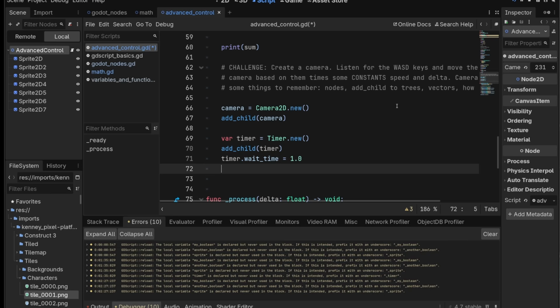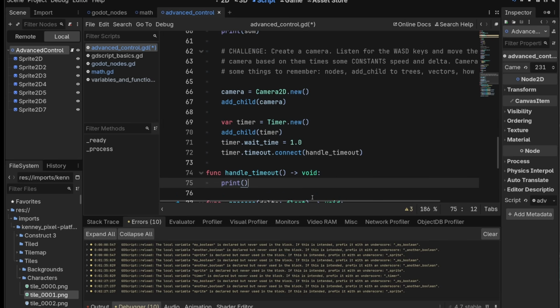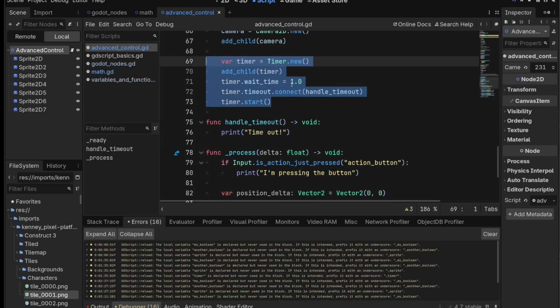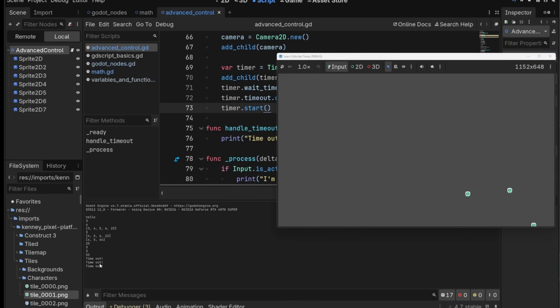And then we will do timer dot timeout. This is a signal, and signals are kind of a complicated idea in Godot that we're not going to cover in depth here. But what we want to do really is just make it so a function is run every time this timer gets to 1 second. So to do that, we do connect, and then we want to give it, for now, the name of a function. So we'll call it handle timeout. And we have to make the function handle timeout. And then here we can just print timeout. Then the last thing you want to do is timer.start. And I believe this will repeat by default. So if we press play, it should give us timeout every second. There we go. Timeout, timeout, timeout.